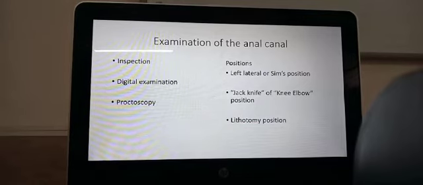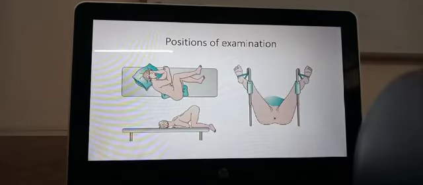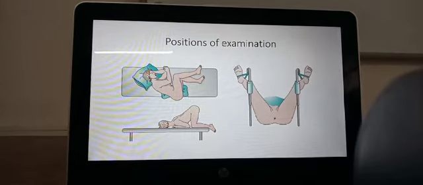In the old days, when they removed stone from the bladder, they made the patient lie in a particular position, and they made an incision in the perineum to remove the stone. So it's called the lithotomy position. In the next slide, you will see the three positions. The left lateral or the Sims position you see on the left hand side on the top. On the left hand side below, you see the jackknife or the knee elbow position, and on the right side you see the lithotomy position. We can examine the rectum in any one of these positions.